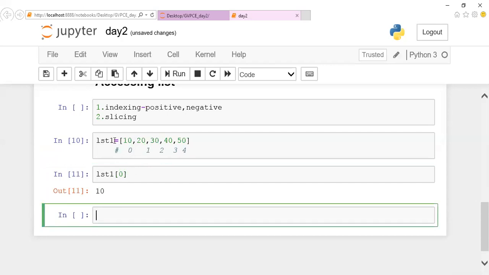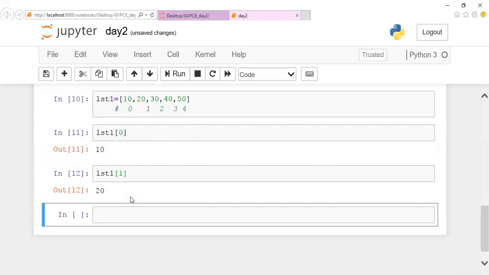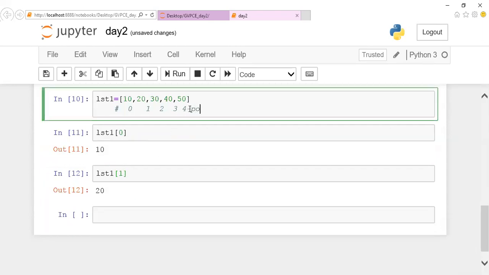This is the same as your C programming. The first element is at the 0th index position, and so on. If I give list of 1, it gives 20. This is all about positive indexing. If I give the concerned index position, the value at that position will be displayed.